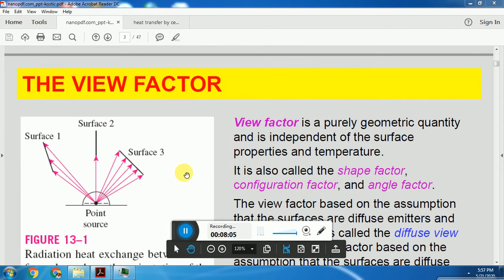Radiation heat transfer is a volumetric phenomenon, but its surface is very important. The surface from which radiation takes place for an opaque body is the main thing for radiation heat transfer. For that, a term called view factor is very important in radiation. View factor.